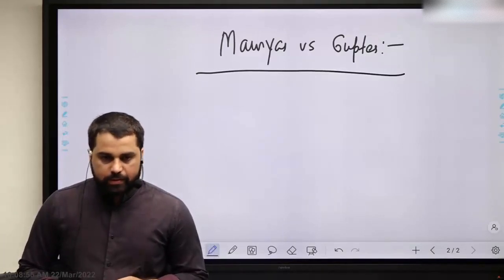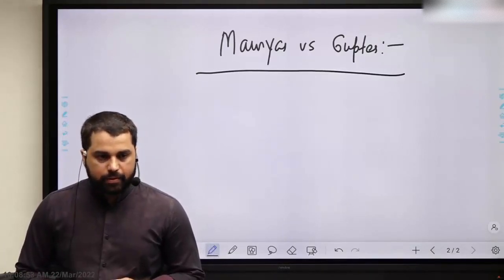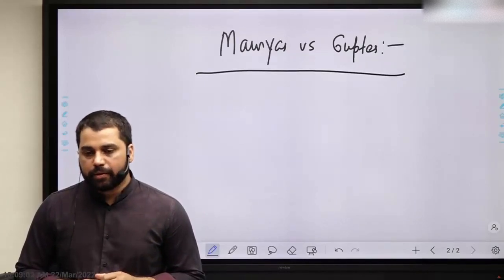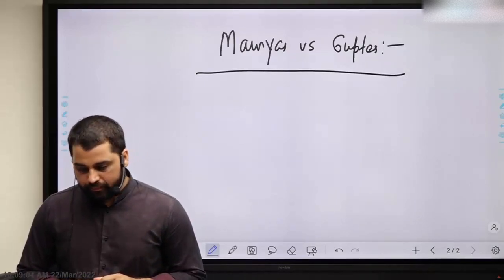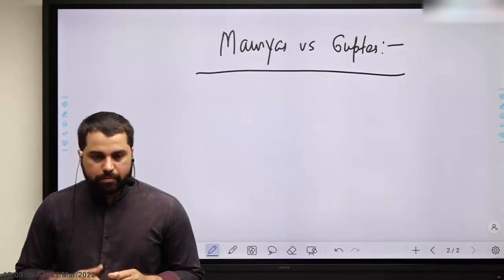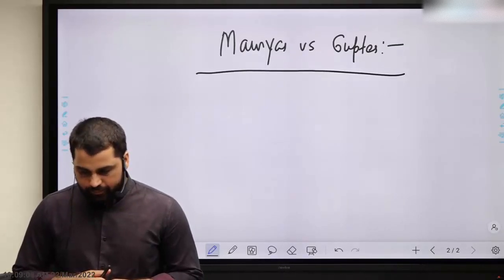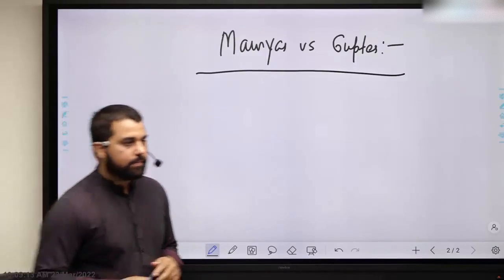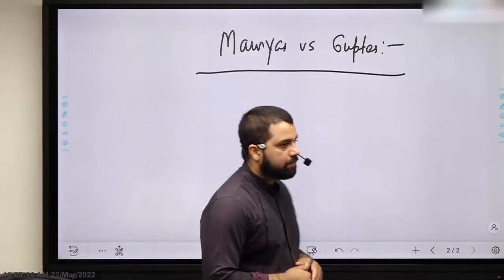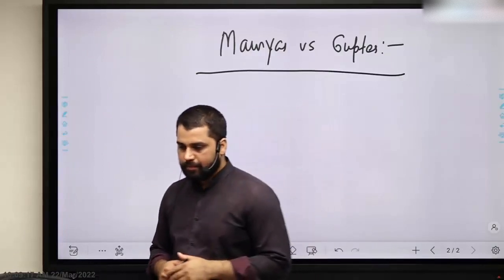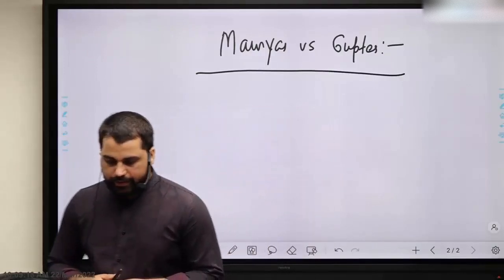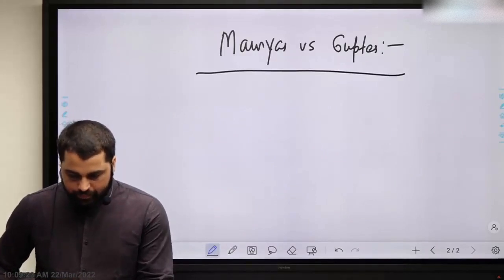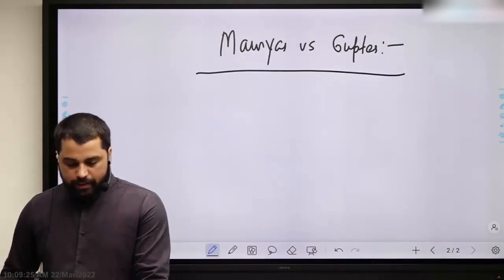Mauryan rulers, especially Ashoka, promoted Buddhism, whereas Gupta rulers promoted Hinduism.